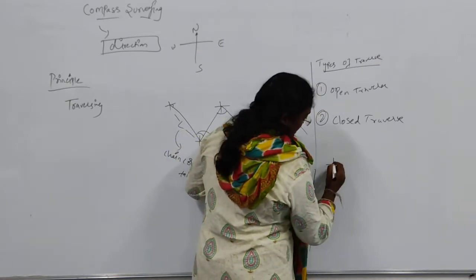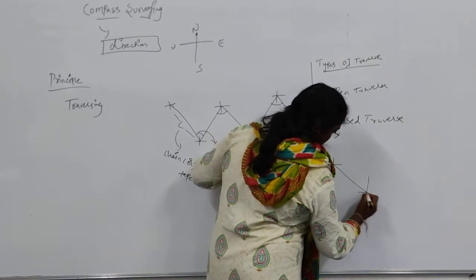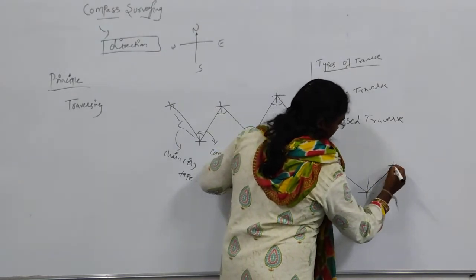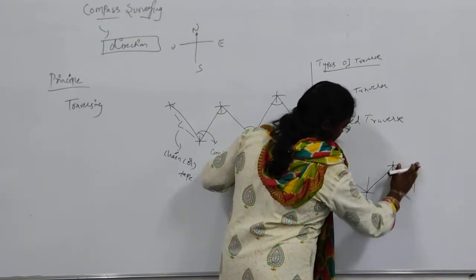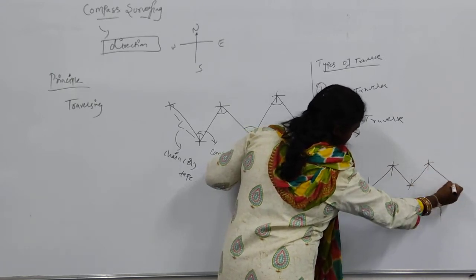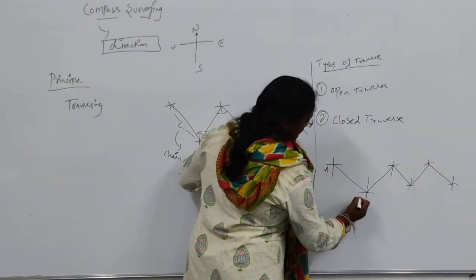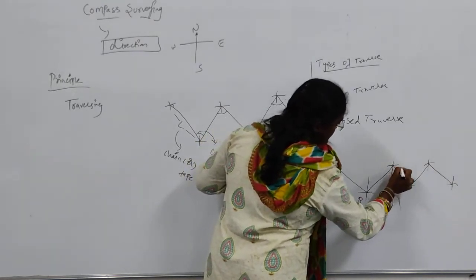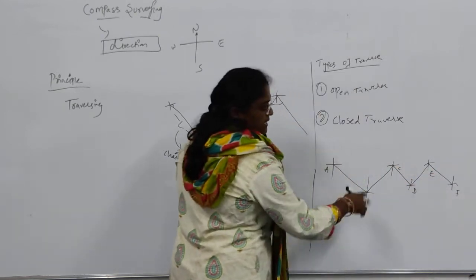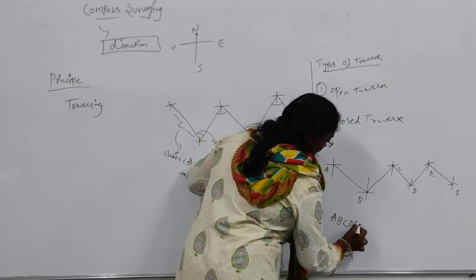An open traverse will be like this. Here I am drawing the direction for each and every line. In an open traverse the series of lines never ends. Here we see A, B, C, D, E, F. So what is the traverse here? A, B, C, D, E, F.